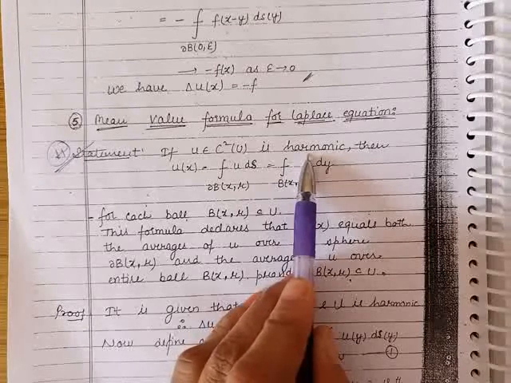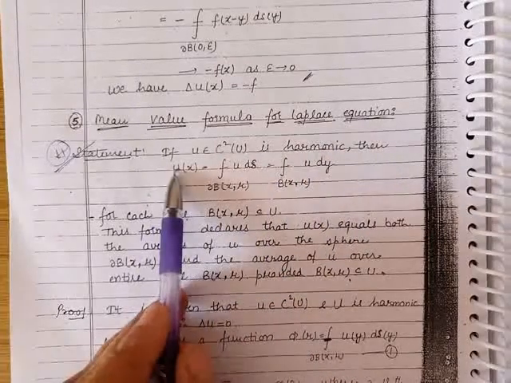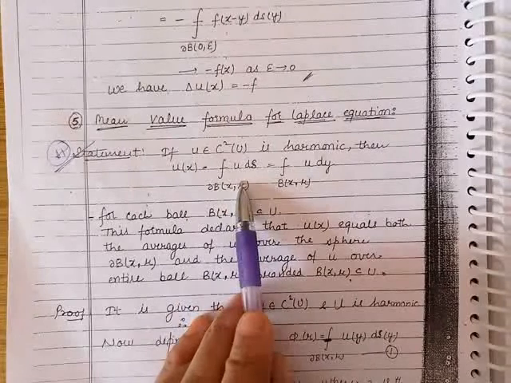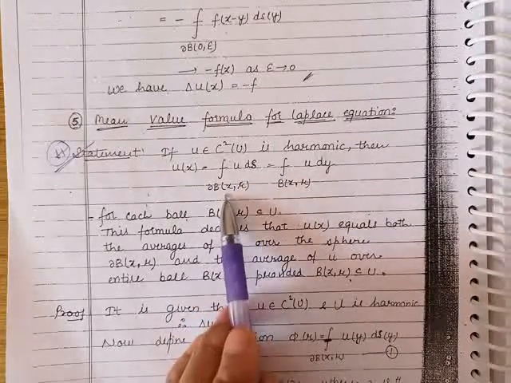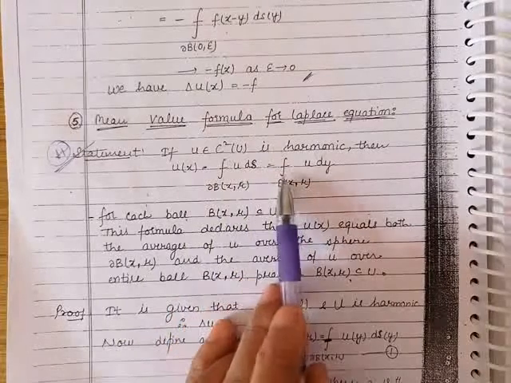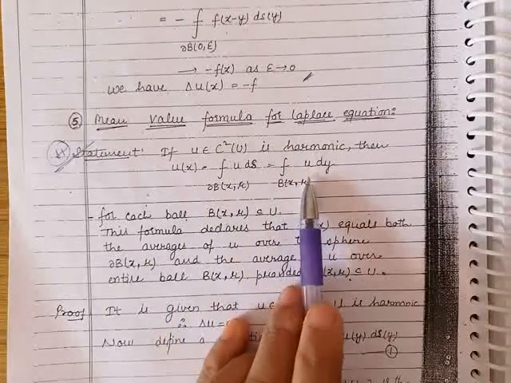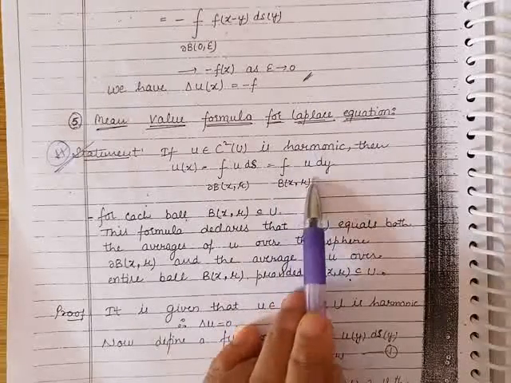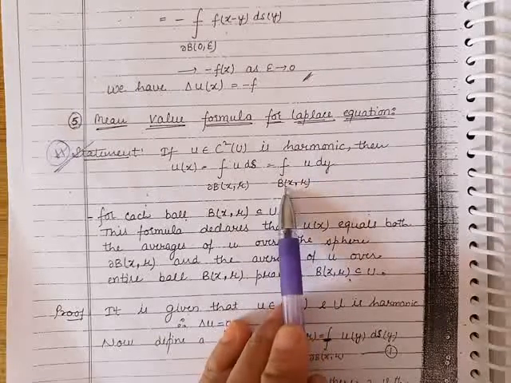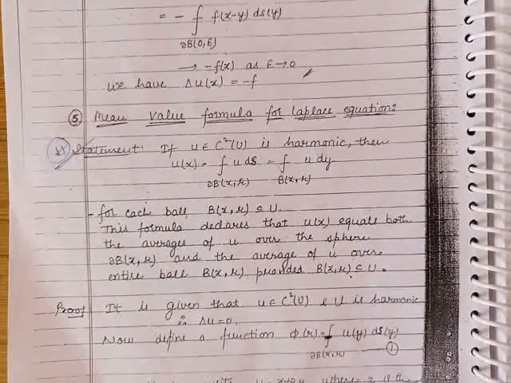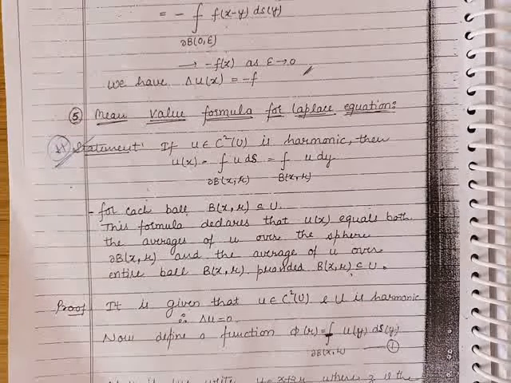Then we have to prove that the value of this function u at x is equal to the average value of the function u over the sphere with center x, radius r, and also this value is equal to the average of function u over the entire ball B with center x, radius r. Here this ball is contained in U. So this property is called the mean value property for Laplace equation.